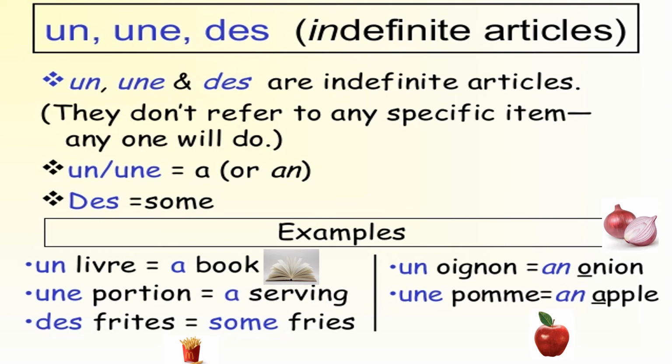Mais quelques noms qui sont pluriels, some nouns which are plural, on utilise des, that means some fries. Un oignon, an onion. Then une pomme, an apple. So in English, we have two indefinite articles, a and an. But in French, we have three indefinite articles: un, une, and des, which means some.